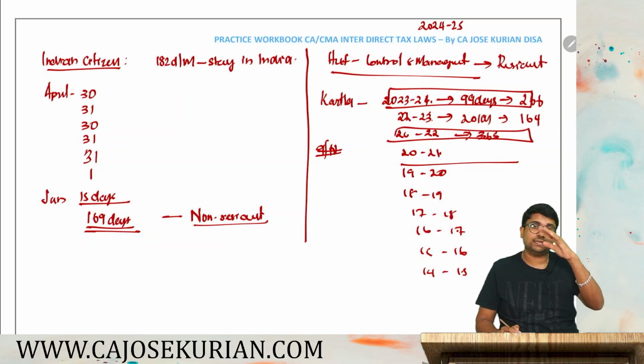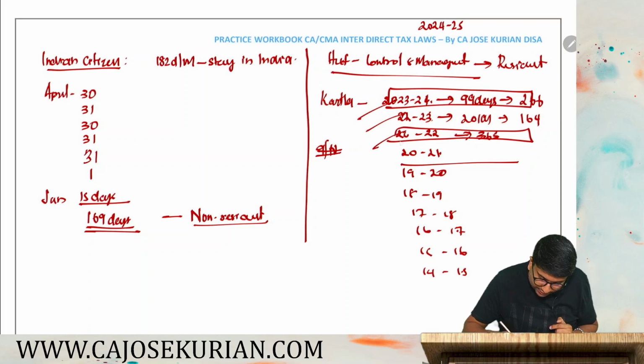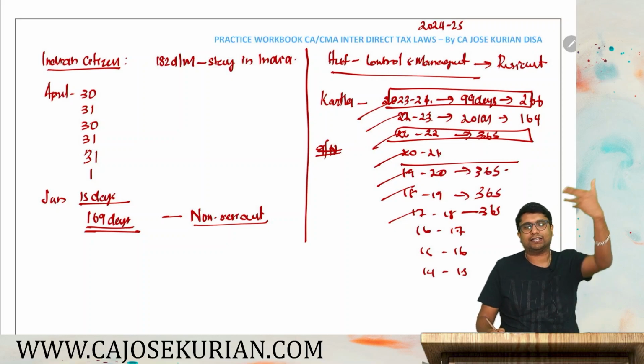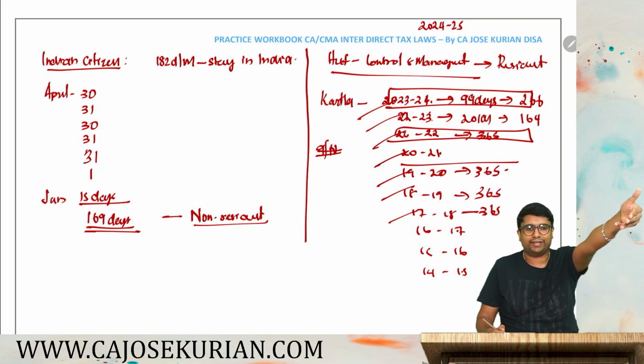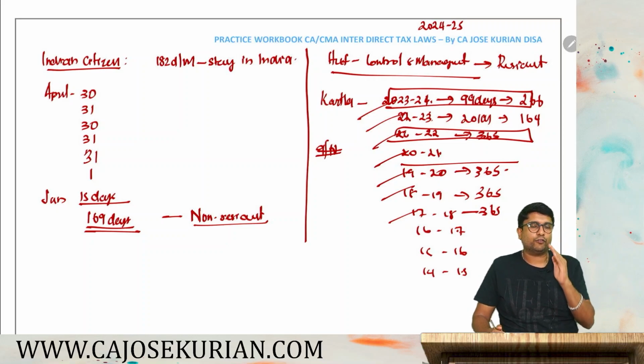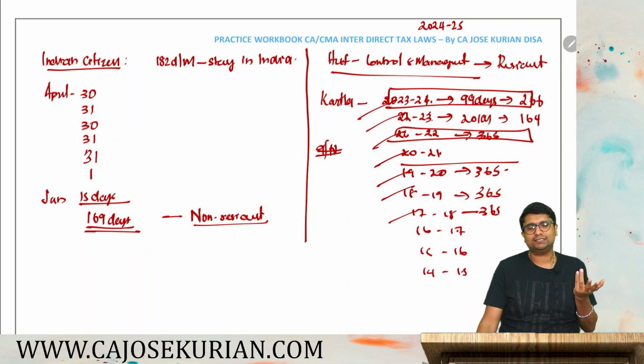729 days or less in the past 7 years will also not happen, because past 7 years means 1, 2, 3, 4, 5, 6, 7. Anyways, 365, 365, 365, by this itself it goes beyond 729. So this Karta is not an NR for 9 out of 10. And Karta's past 7 years days of stay is not less than or equal to 729.